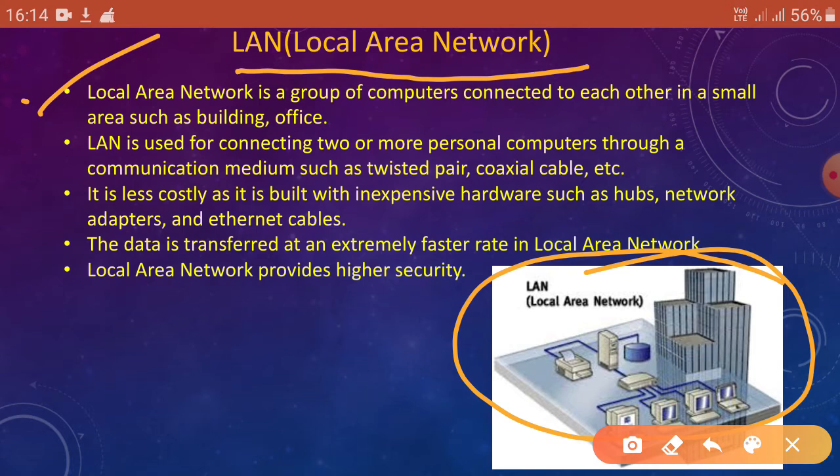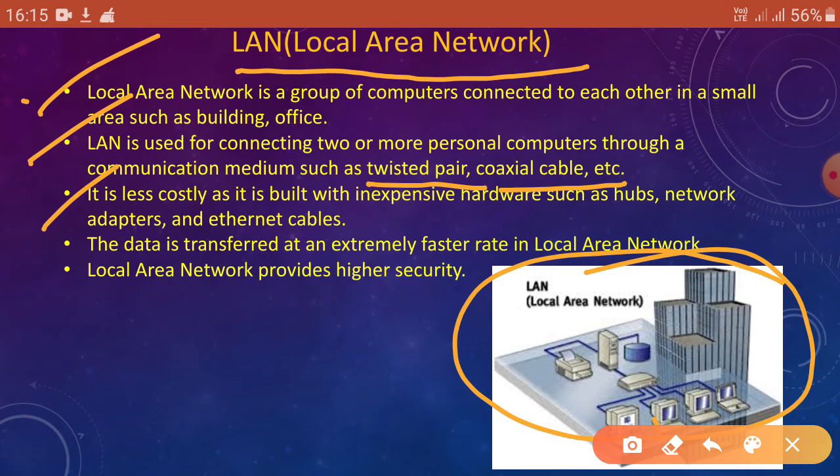local area network. Number 2, LAN is used for connecting two or more personal computers through a communication medium such as twisted cable, coaxial cable, etc. Okay, so you need these types of cables to communicate or to establish the network.